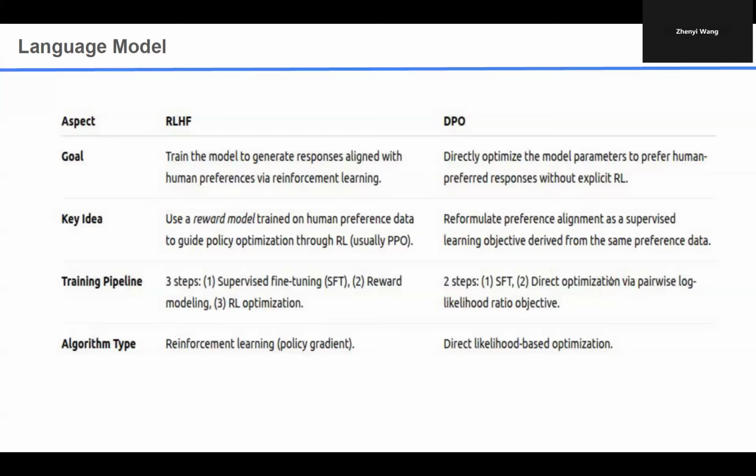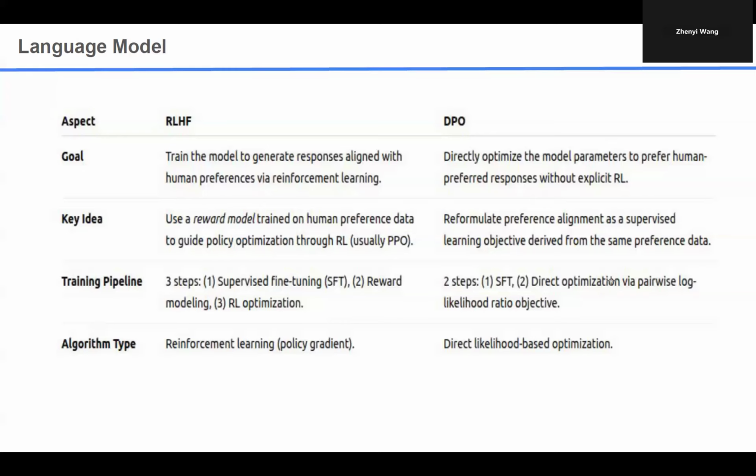The training pipeline of RLHF has 3 steps. The first is supervised fine-tuning to fine-tune the model on the human demonstration data. The second is reward modeling, and the third is reinforcement learning optimization. But for DPO, we only need 2 steps. The first is still supervised fine-tuning, and in the second step, we skip the reward modeling and directly use maximum likelihood estimation to learn the language policy.